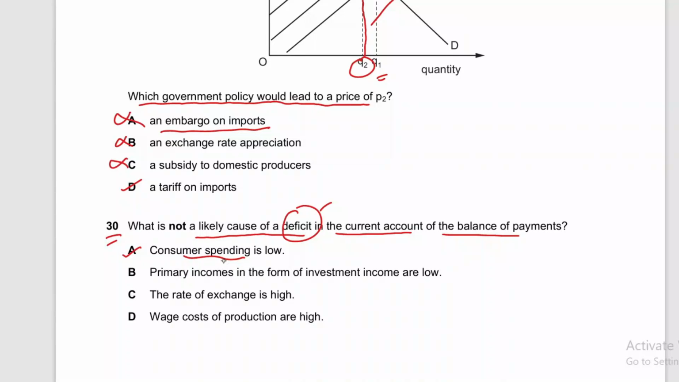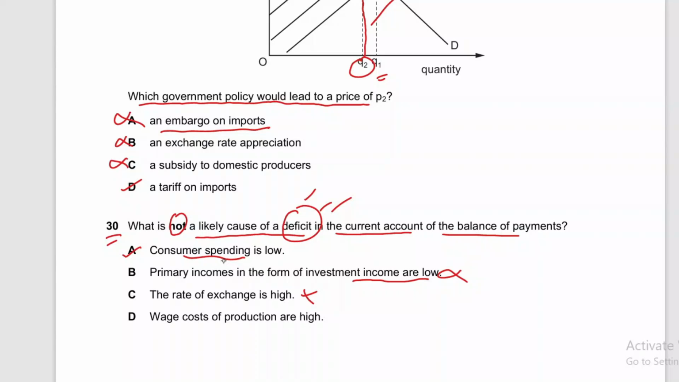And looking into the other options, primary incomes in the form of investment income are low. If primary incomes are low, then deficit will be caused. Examiner is saying what will not cause, so we can't choose this option. The rate of exchange is high. When exchange rate is high, it may cause deficit, because it increases price of exports, so exports may fall and imports may rise because of low prices of imports. So this is again an incorrect option.